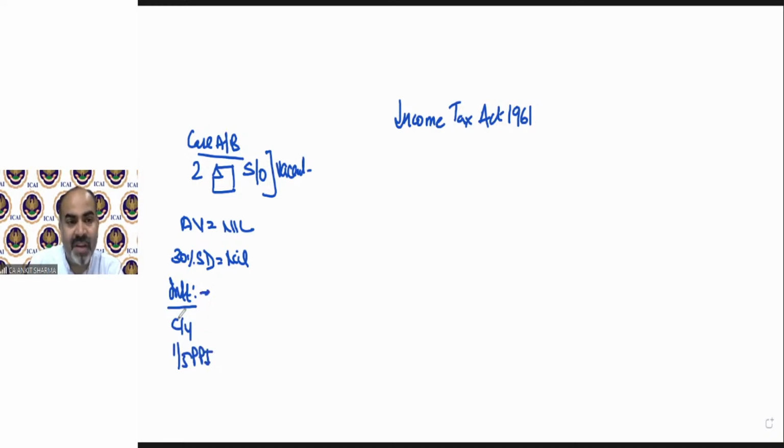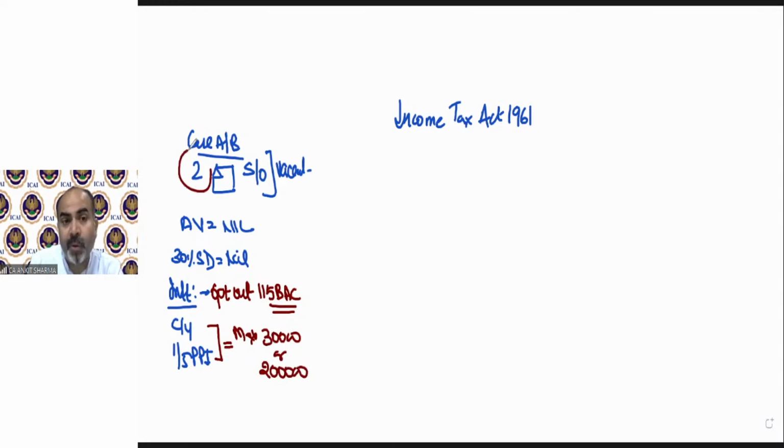Remember, this can be available only if the assessee opts to shift out of the default tax regime. So in this scenario, if you opt out from section 115BAC, so only under the optional tax regime, this benefit is available. This interest deduction can be a maximum of 30,000 or 2 lakh rupees in aggregate for both houses. It is not individually 30,000 or 2 lakh. No, it's in aggregate 30,000 or 2 lakh rupees. Clear?